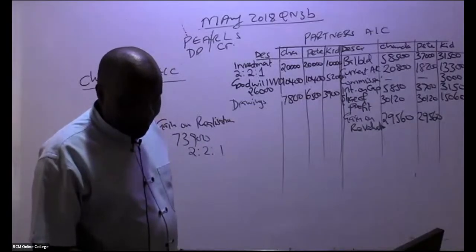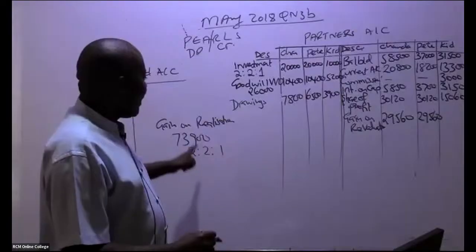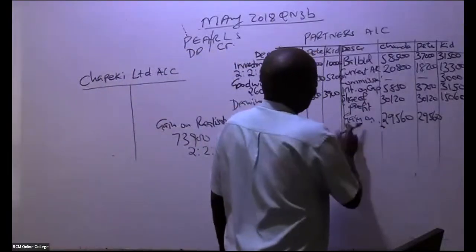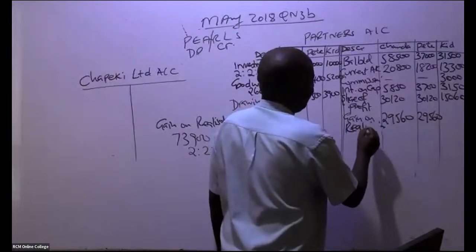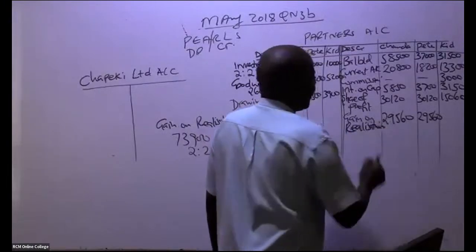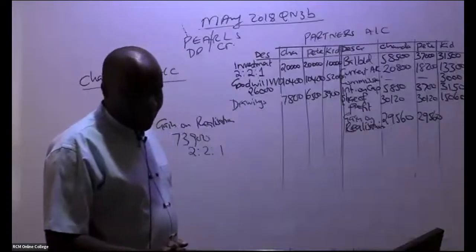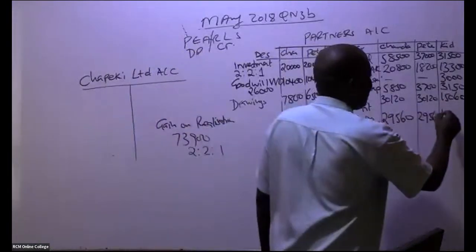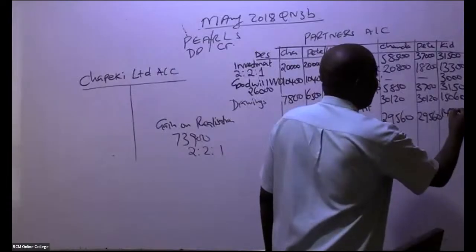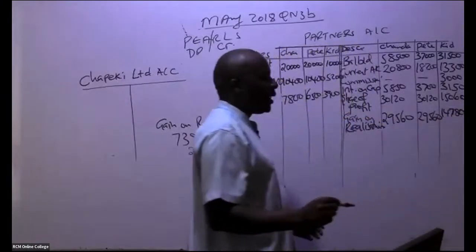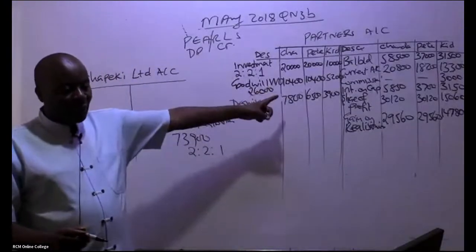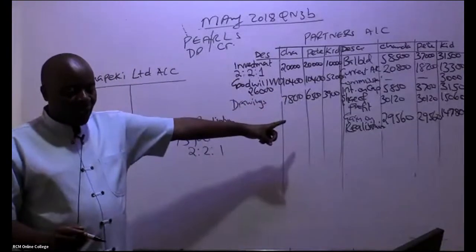These are the smaller ninja. Remember, it's gain on realization, not revaluation. It's gain on realization. You're a very good student. So this smaller ninja gets 14,780. Whenever I'm a partner somewhere, I strive to be the big ninja, like managing director. I strive, I save a lot, because I don't want to be a smaller ninja who is getting small things like that.